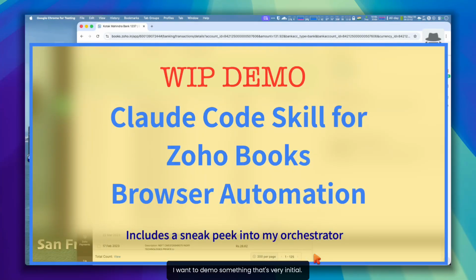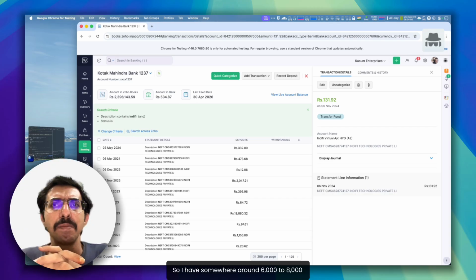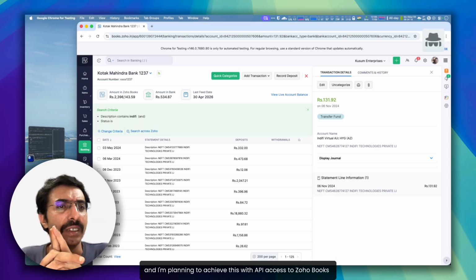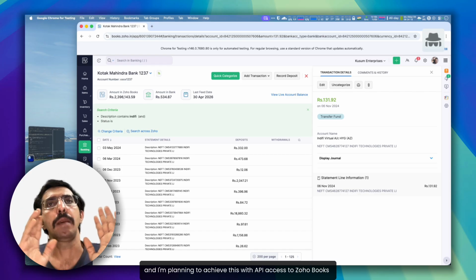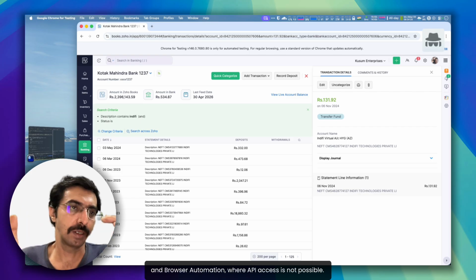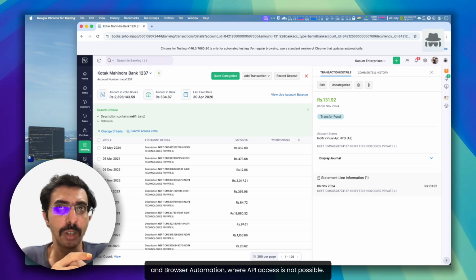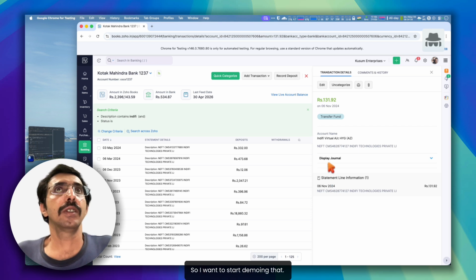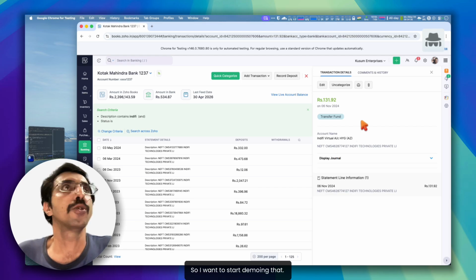I want to demo something that's very initial. It's work in progress, and I just started it like 3 days back. So I have somewhere around 6,000 to 8,000 banking bookkeeping transactions that I have to make, and I'm planning to achieve this with API access to Zoho Books and browser automation where API access is not possible. So I want to start demoing that.